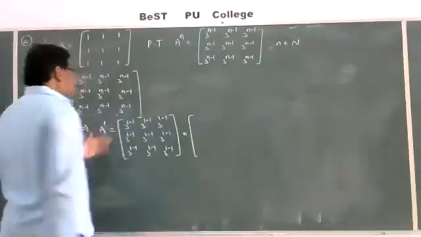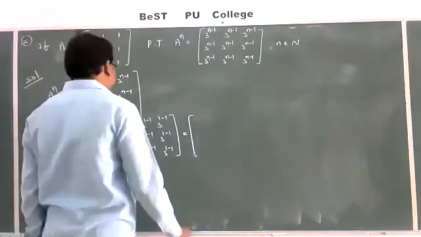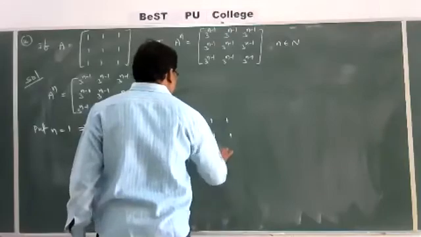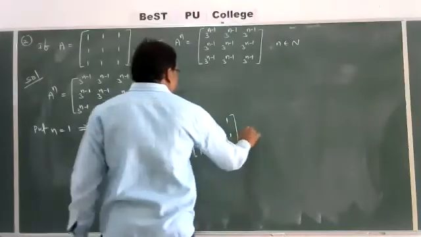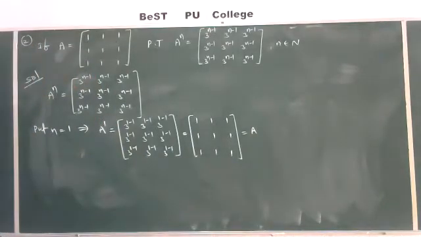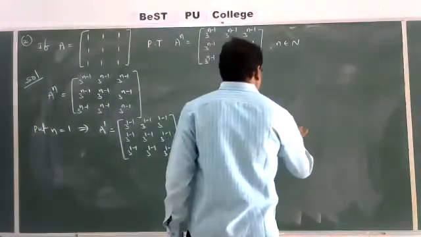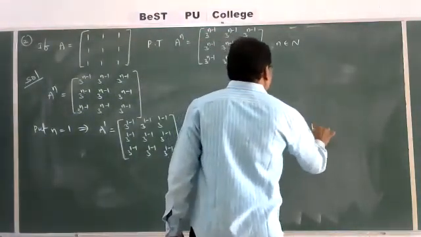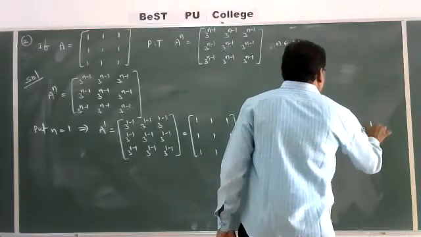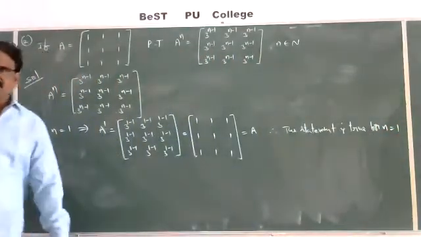That is 3 power 0. 1 minus 1 is 0. 3 power 0 is 1. So you get 1, 1, 1, 1, 1, 1, 1, 1, 1. This is A. Again you get A. So therefore the statement is true for n is equal to 1.